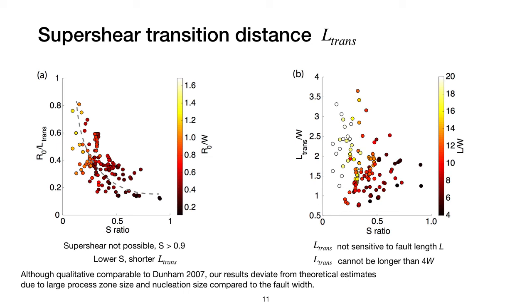In other words, the supershear transition must occur shortly, or the restriction from the seismogenic width will make the transition impossible. And this observation is consistent with the Dunham 2007 paper, where he conducted fully dynamic simulations in 3D. We showed that our 2.5D model can actually produce similar behavior.